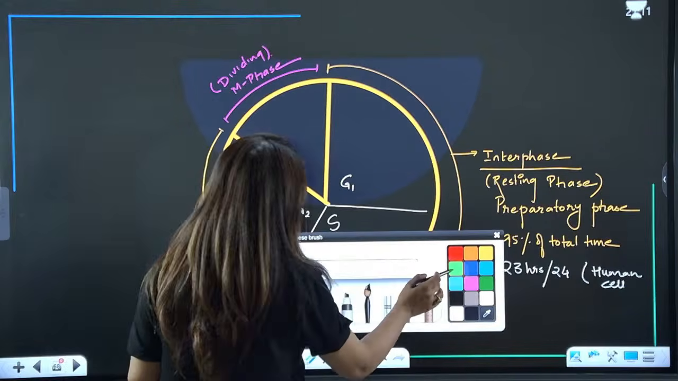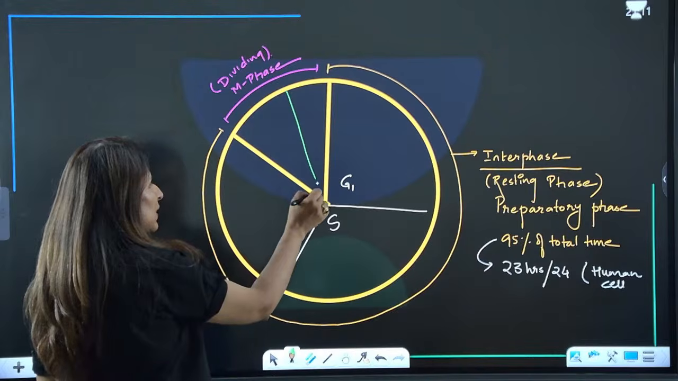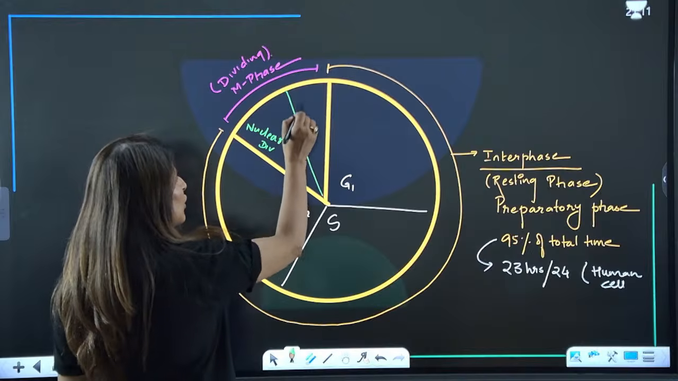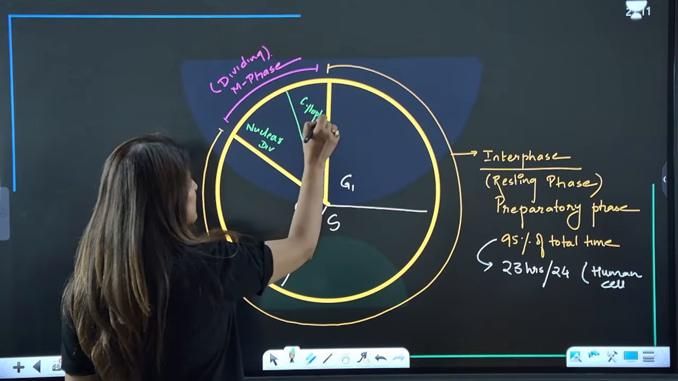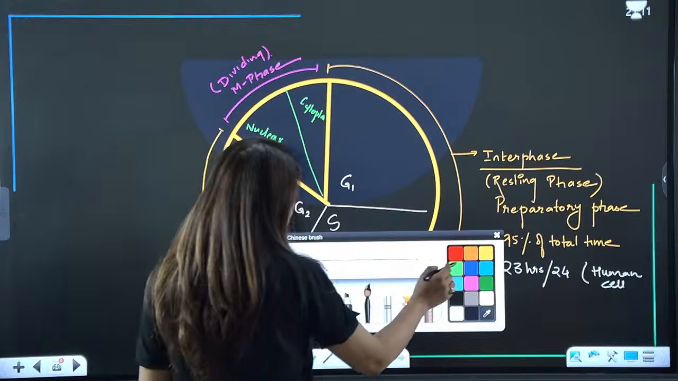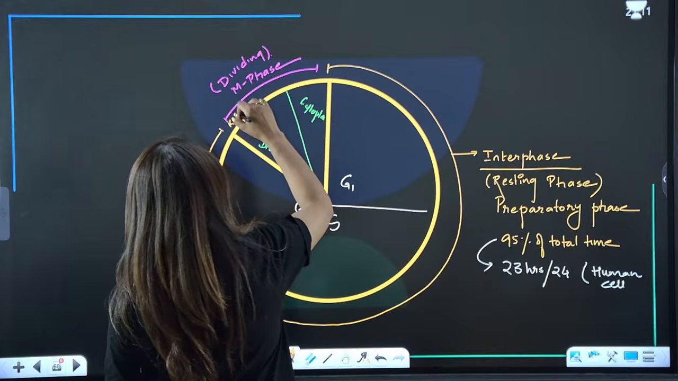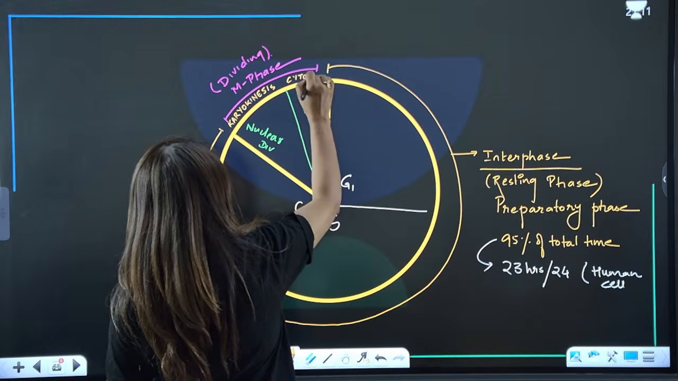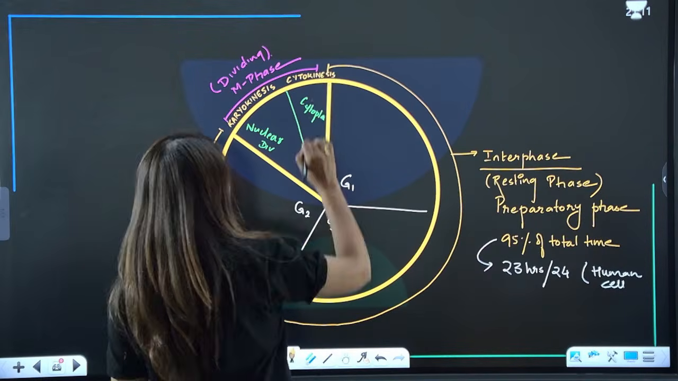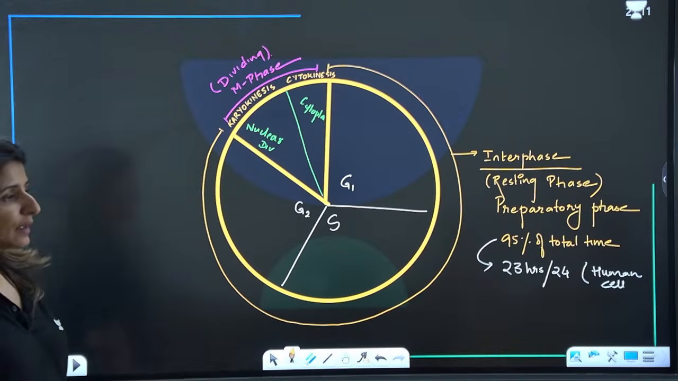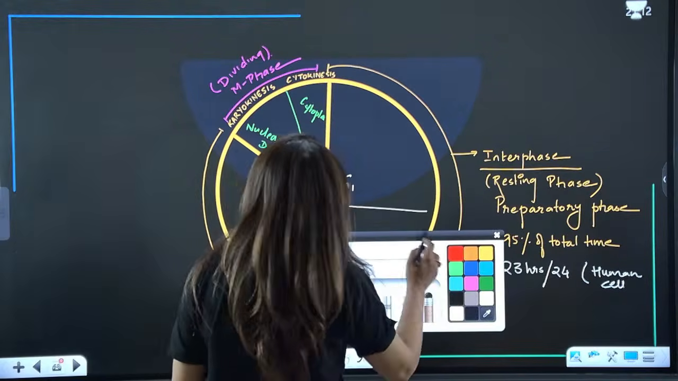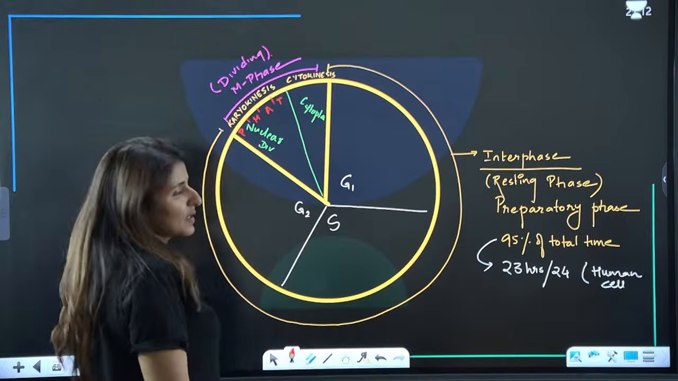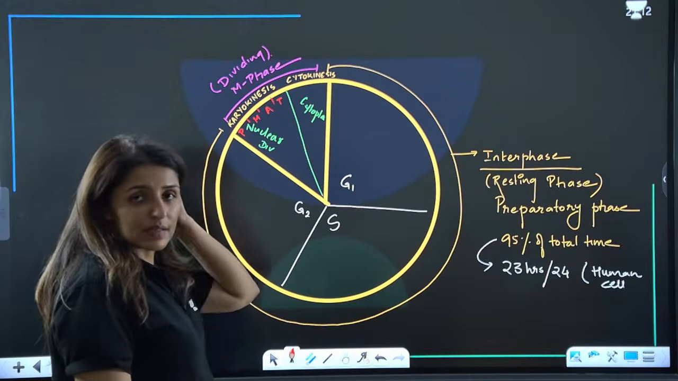Now, division occurs in two parts. First, it is the nuclear division, followed by division of the cytoplasm. So we have karyokinesis, another term for nuclear division, and cytokinesis, the term used for division of the cytoplasm. Are we clear till here? Now, karyokinesis is further divided into PMAT: prophase, metaphase, anaphase, and telophase. And then we have cytokinesis.